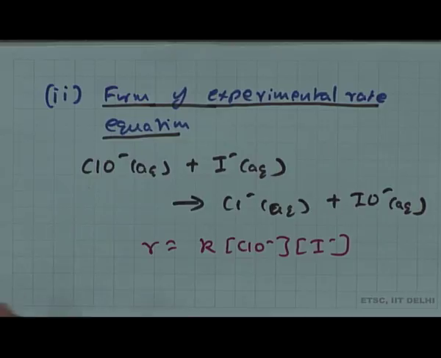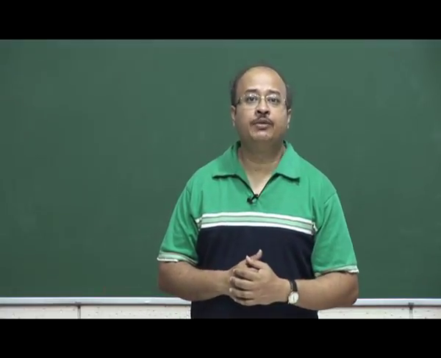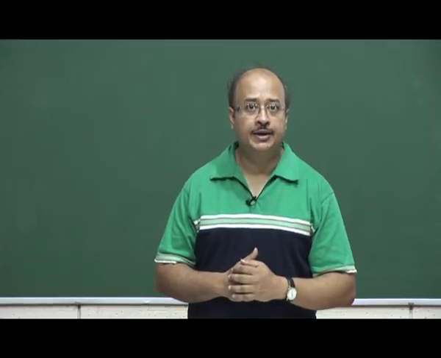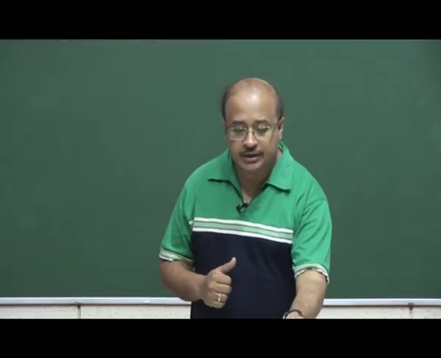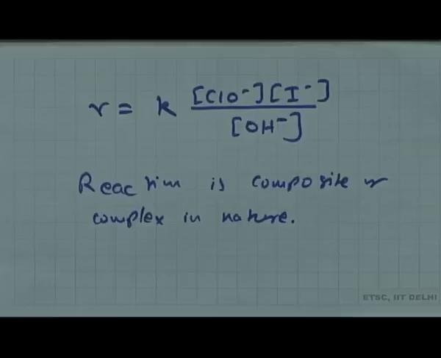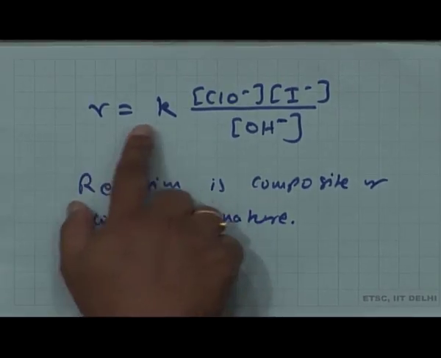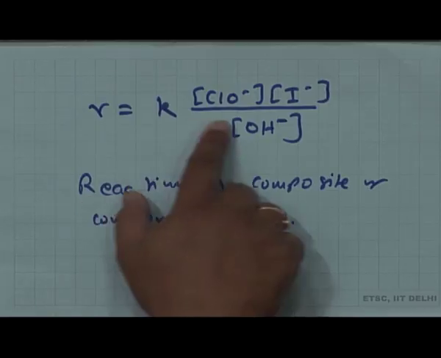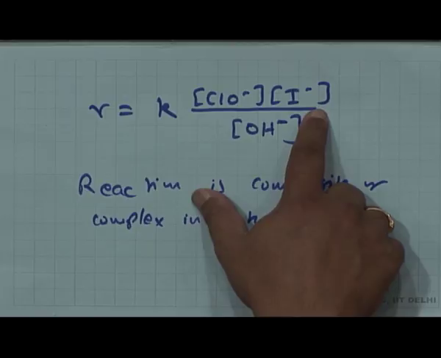Now, let us do an experiment and try to figure out what the experimental rate law is in the real world. So, after doing the experimentation, this is what we get. The rate law, or the rate expression, is actually given by this equation, where R, the rate, is equal to K, the rate constant, times the concentration of ClO minus, the concentration of I minus